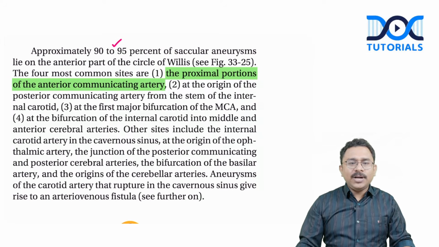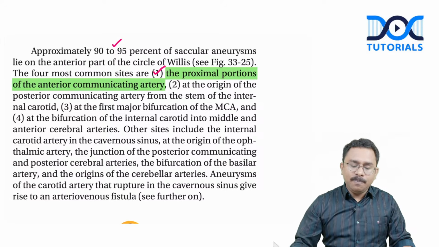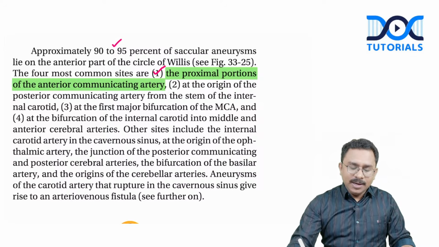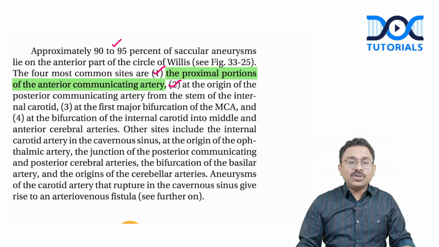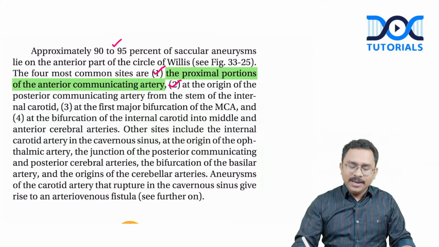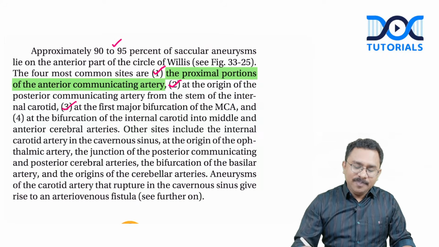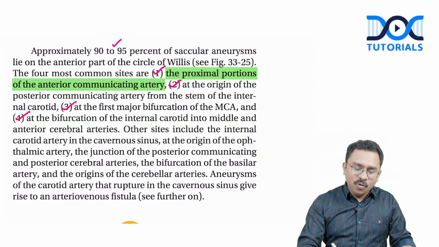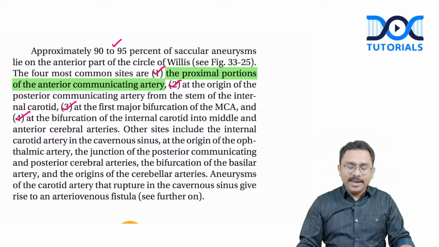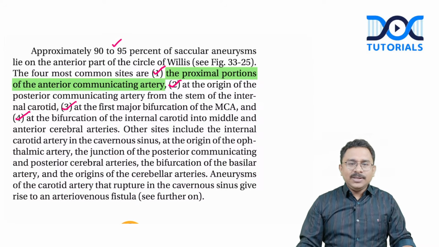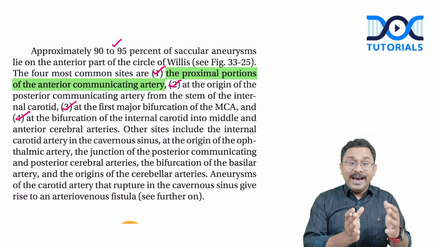And they have quoted that the 4 most common sites include the proximal portions of the anterior communicating artery, number 1. Number 2, at the origin of the posterior communicating artery from the stem of the internal carotid. Then at the first major bifurcation of the middle cerebral artery. And number 4, at the bifurcation of internal carotid artery into middle and anterior cerebral artery. So it is not a direct mention of anterior cerebral artery.